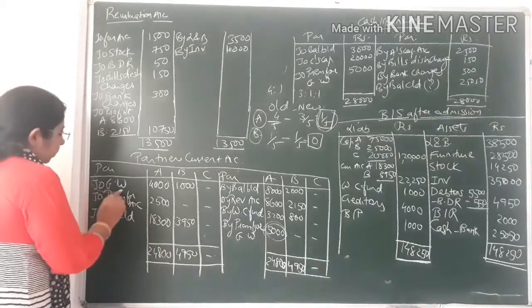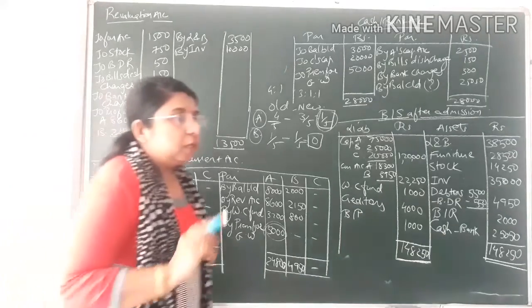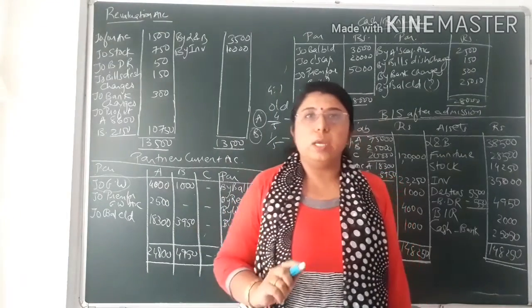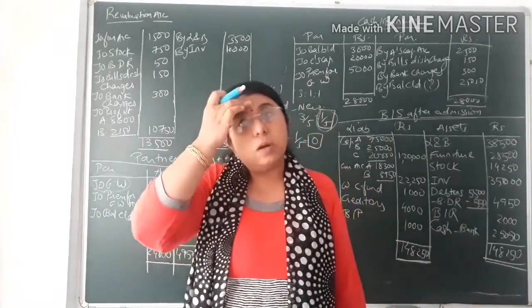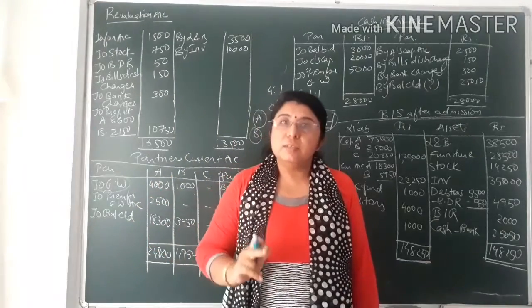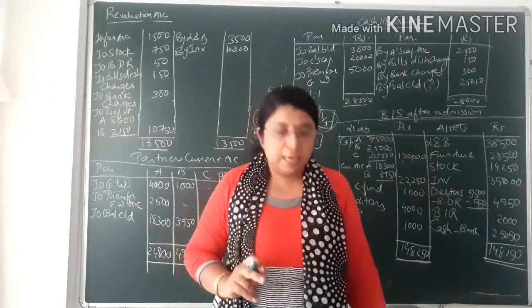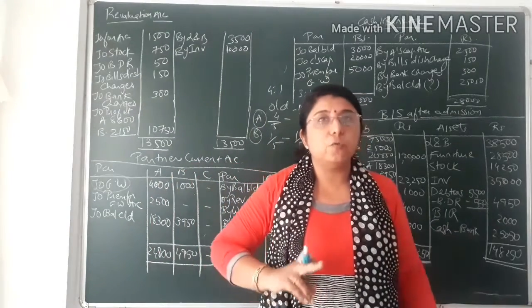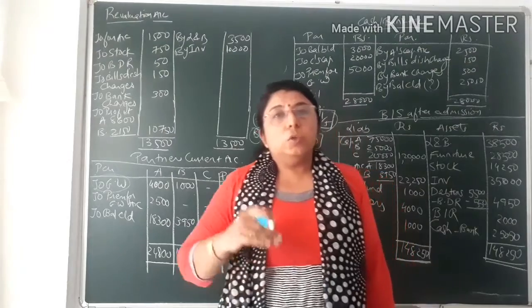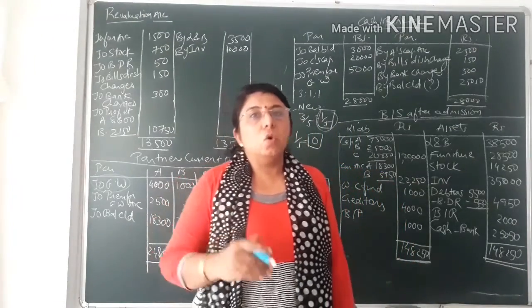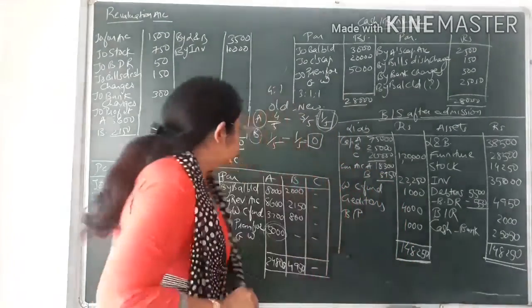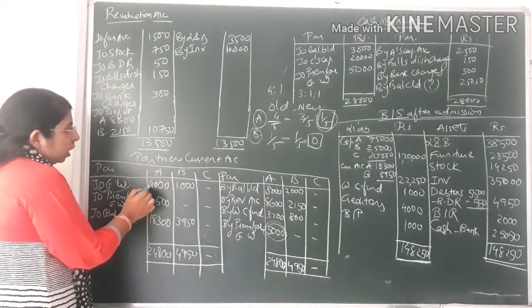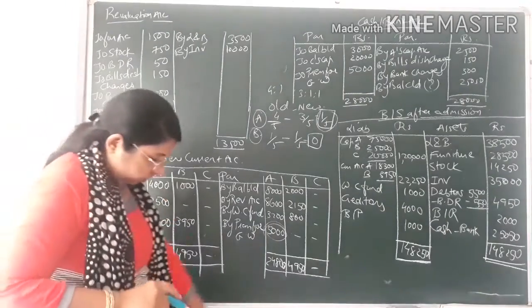Over here the first entry I have written, see, to goodwill. What is that goodwill? The goodwill that I have written is the distribution of the old goodwill amongst the old partners in their old profit sharing ratio, that is given to you in the balance sheet in the question. See, in the balance sheet the goodwill entry is given on the asset side, the value is given to you, 5,000. So before the admission of the new partner, this old goodwill is to be distributed. So this 5,000 is distributed amongst the old partners in which ratio? That is 4:1. So 4,000 and 1,000.